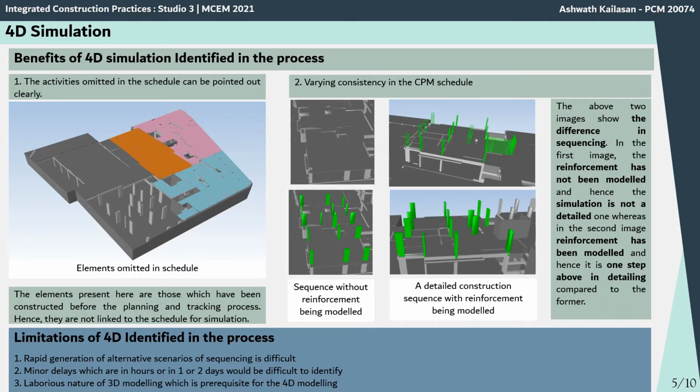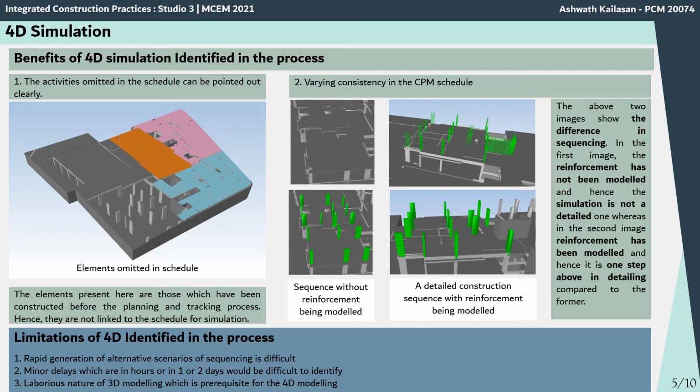4D simulation or 4D is nothing but integrating the schedule to the model. So there are certain benefits and limitations for the 4D. So the benefits are like we could identify the elements which are omitted in the schedule. This could be identified by seeing the model in the sync row. So whichever elements are present there initially, then it means that these elements have not been linked to the schedule. So this is one thing.